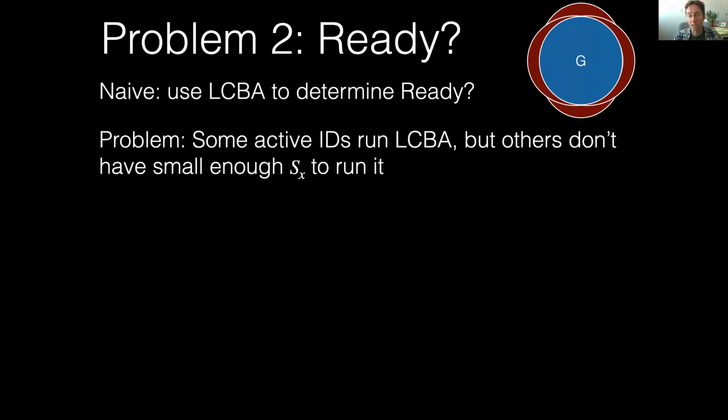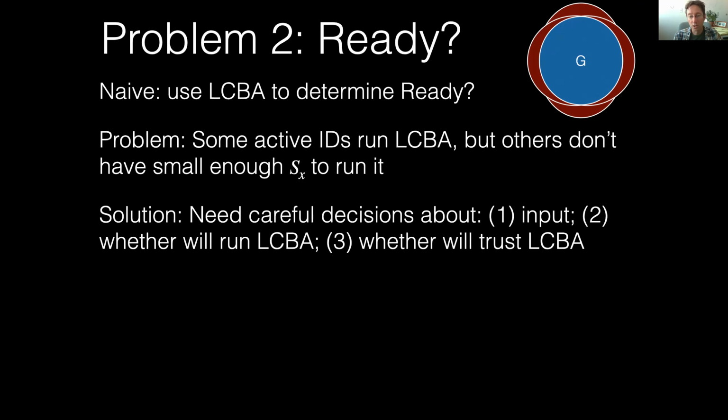The problem, though, is that some active IDs could run LCBA, but others may not have small enough SX sets to run it correctly. So our solution is to make careful decisions about the input to the LCBA in order to determine whether or not we are ready. Each person will have a ready input, which is either 0 or 1 based on the size of their SX set.